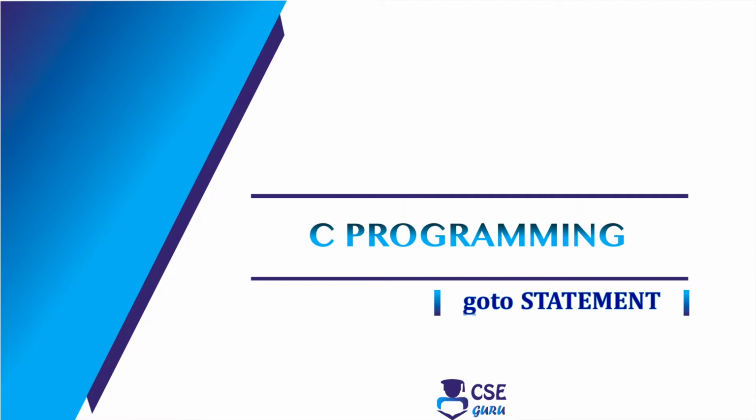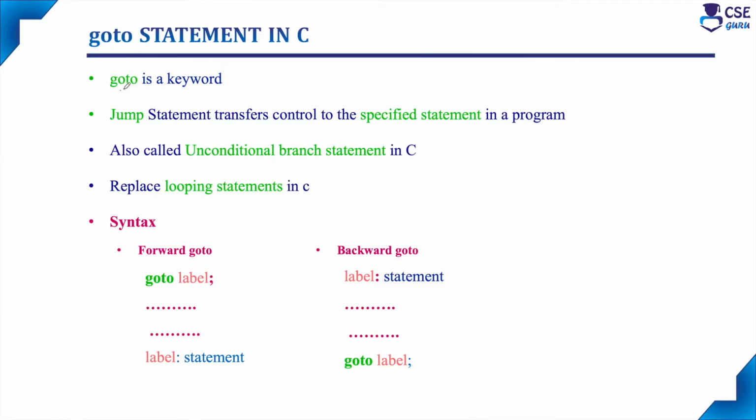In this session, we are going to discuss the other statements related to the looping statement in C program. The first statement is the Goto statement. Goto is a keyword used in C programming. It is a jump statement that transfers control to the specified statement in a C program. That is, it transfers control from one part of the program to another part of the program. So it is also called an unconditional branch statement in C, and this Goto statement can replace the looping statements in C programming.